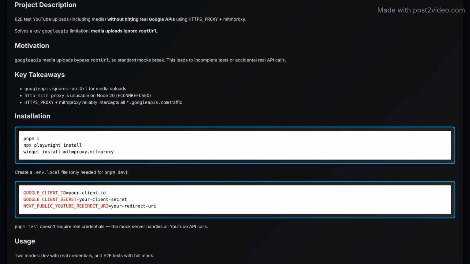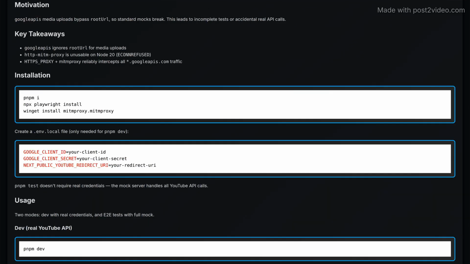This project aims to enable end-to-end testing for YouTube uploads and associated media without using real Google APIs by utilizing an HTTPS proxy combined with mitmproxy. The motivation stems from the limitation that media uploads via the Google Apps library do not account for the root URL, causing standard mocks to fail and leading to either incomplete tests or unintended real API calls.